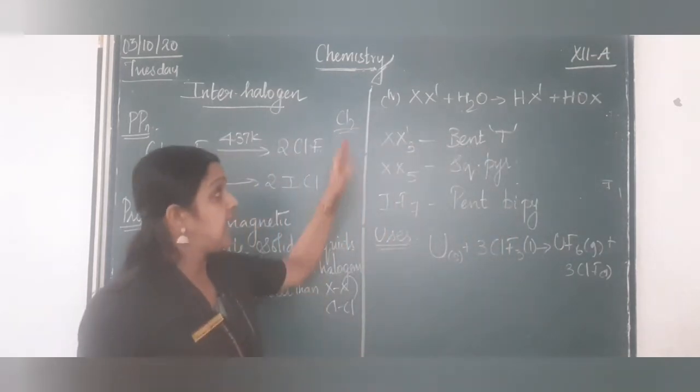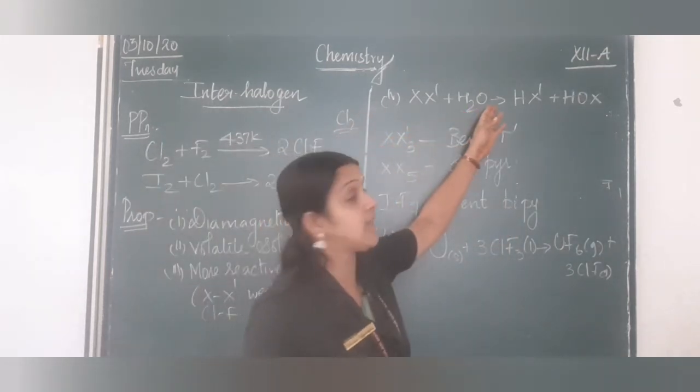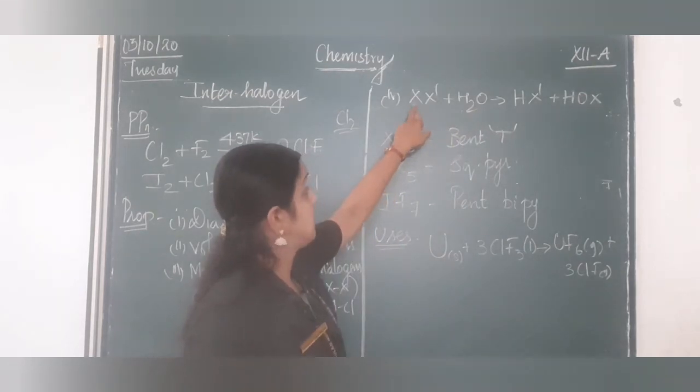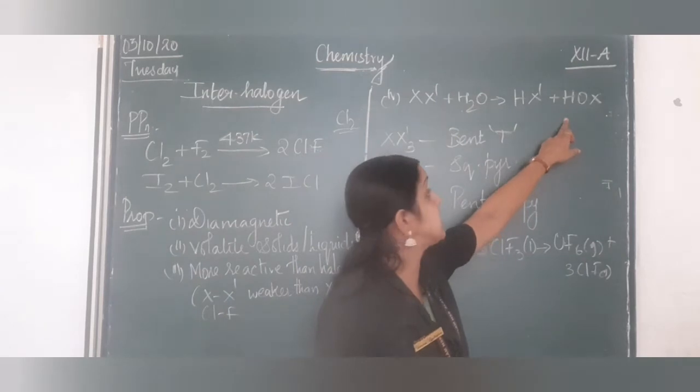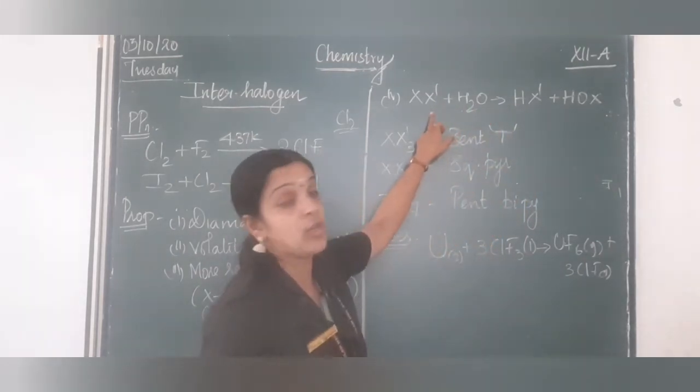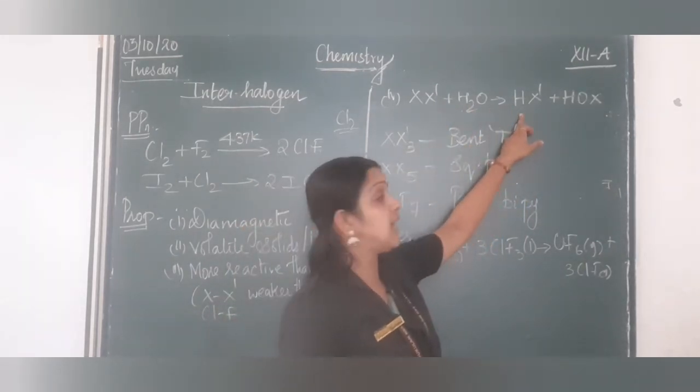So this bond is weaker, so they can easily break the bond and react as compared to the Cl-Cl bond. And they can easily get hydrolyzed in water, out of which the smaller size halogen will form a hypohalous acid, and the larger halogen will form a hydrogen halide.